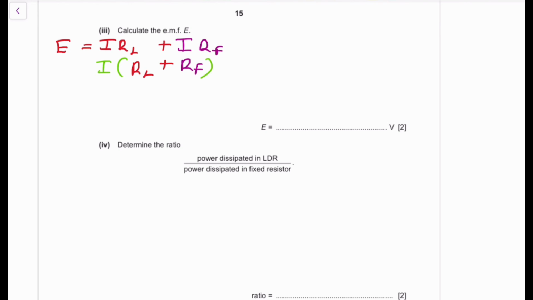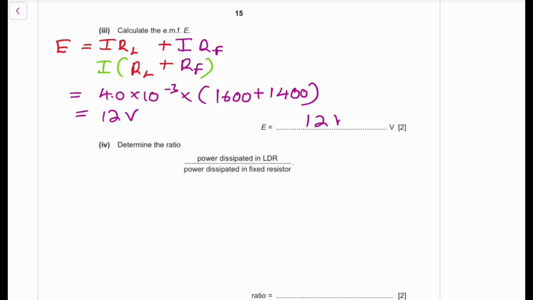So basically my I is going to be 4.0 times 10 to the power of negative 3 times, then if I add those up, 1,600 plus 1,400. And then we're going to get 12 volts. So this is going to be 12 volts.